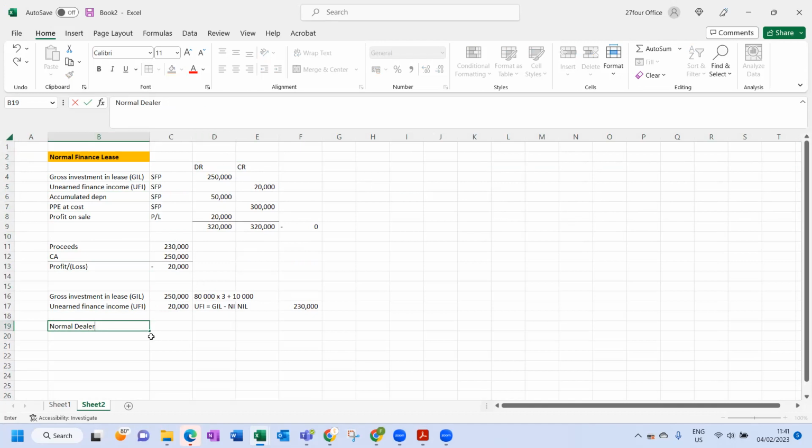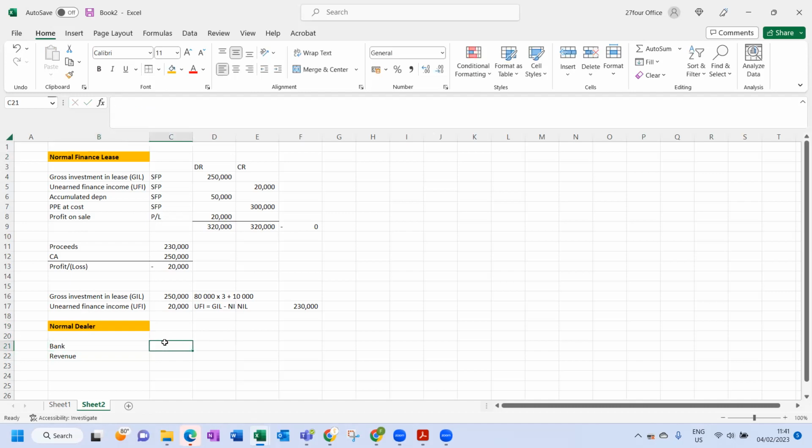A dealer is just like a normal shop, like going to BMW or a car shop. You're buying a vehicle and you buy it for cash. When they make a sale, they're going to say revenue or sales, and they're going to have bank.